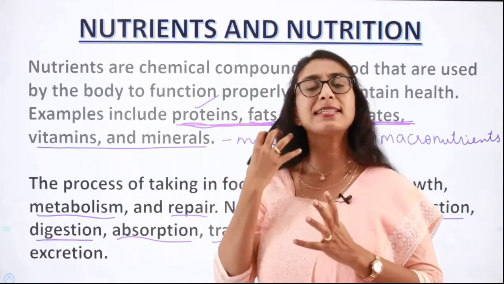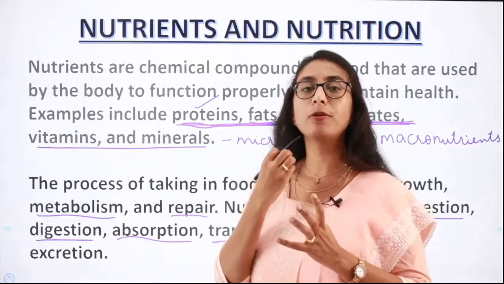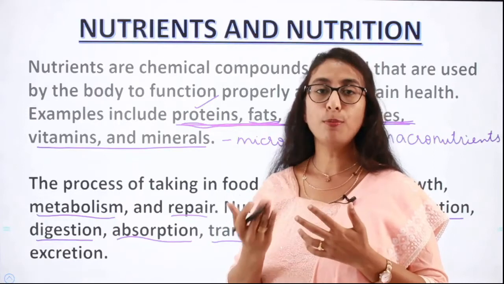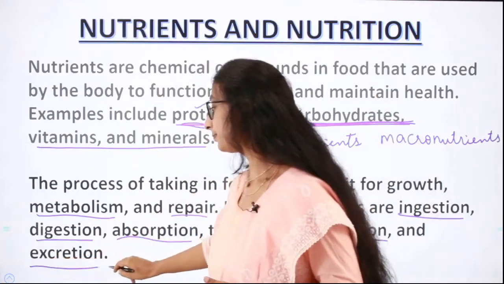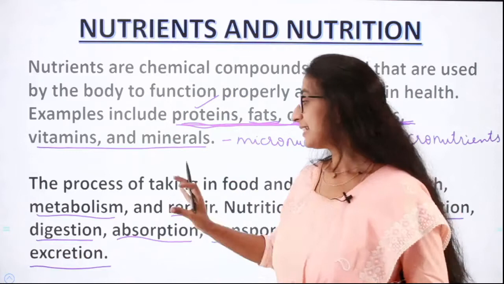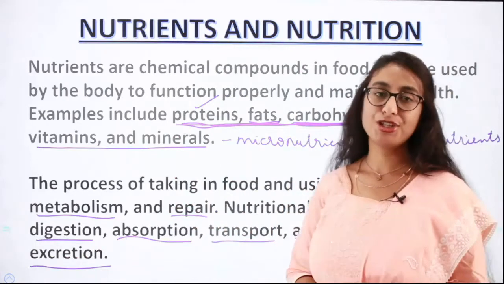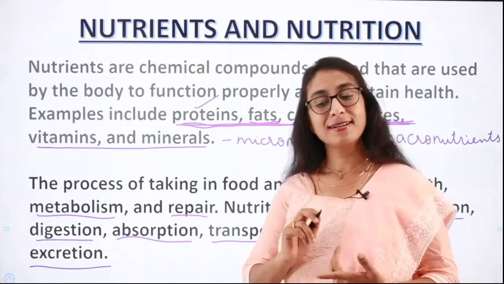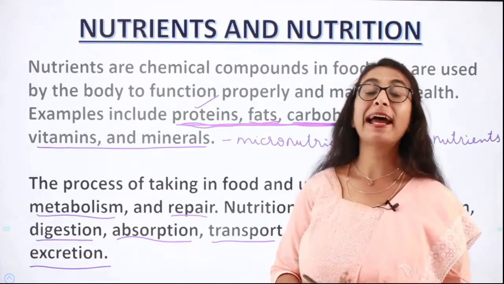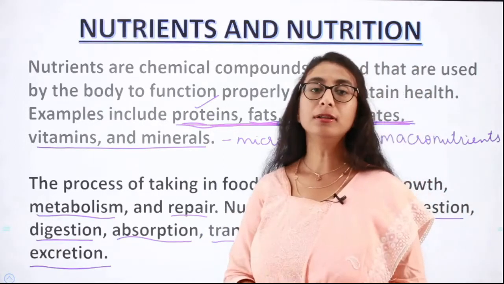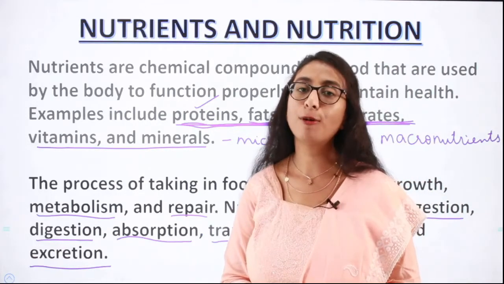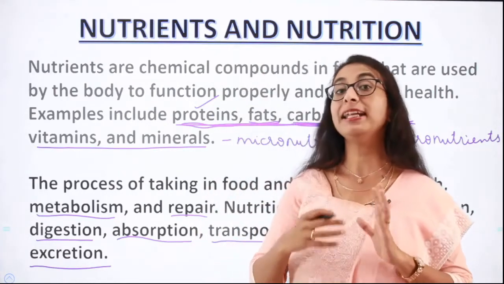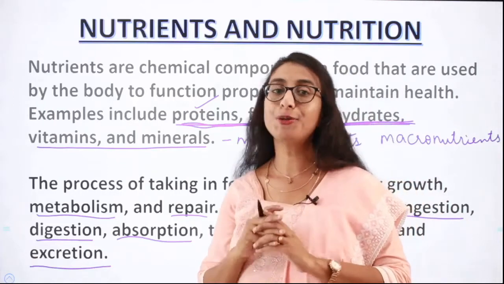After all this has happened, what happens to the remaining part? After all the nutrients needed are absorbed from the food, the remaining food is thrown out of the body in the form of excretion, isn't it? So these are the various stages of nutrition: ingestion, digestion, absorption, transport, assimilation, and the final act of throwing out the remaining components in the form of excretion. Okay, so now you have a fair idea about what we mean by nutrients and nutrition.